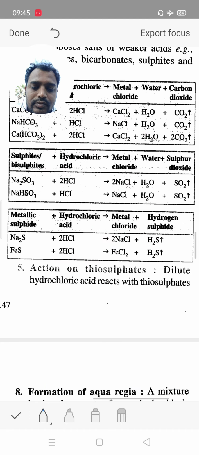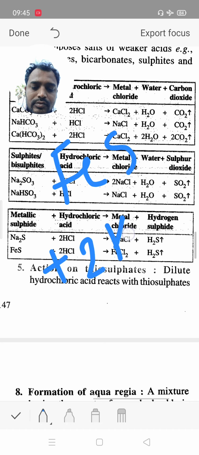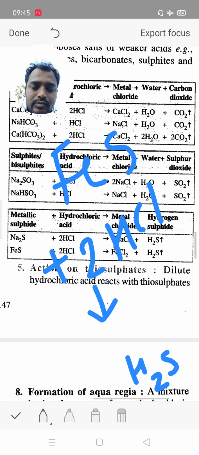And students, another reaction, ferrous sulphide reacts with hydrochloric acid. It is largely used for preparation of hydrogen sulphide as a gas for various purposes, for basic radical, acidic radical, means in basic radical, the qualitative analysis of element groups uses hydrogen sulphide.